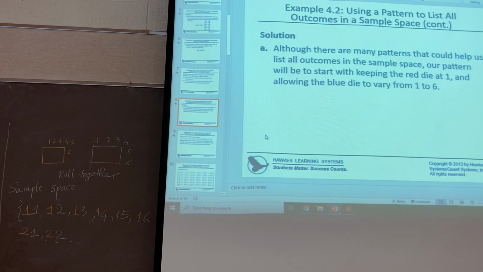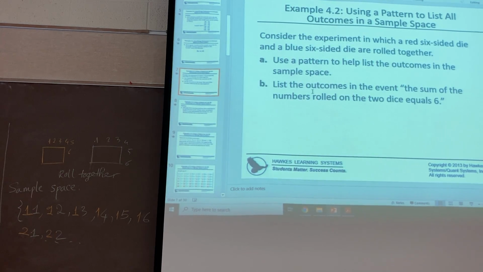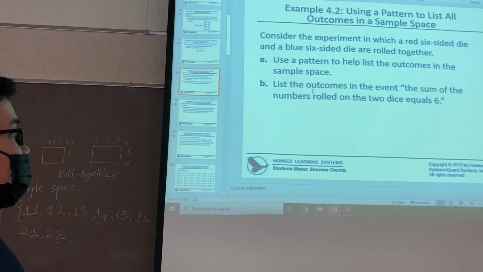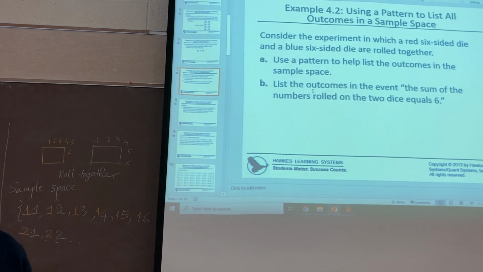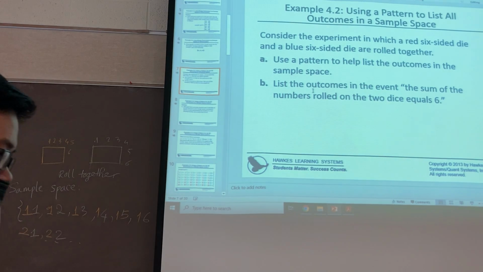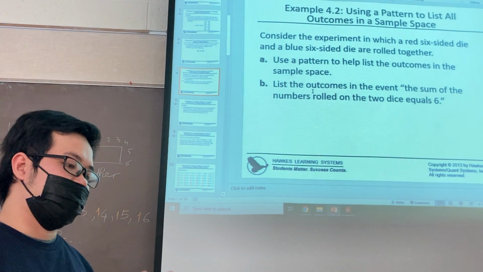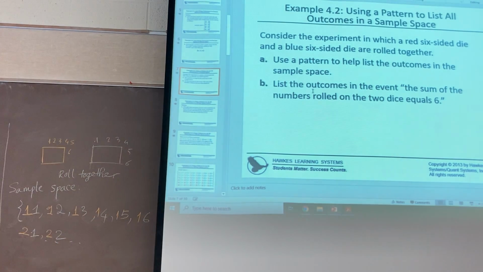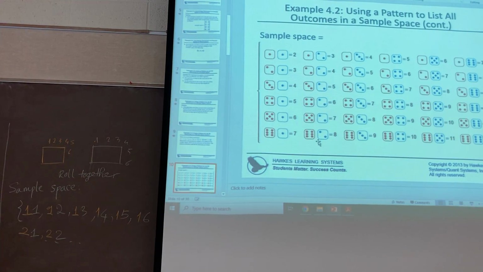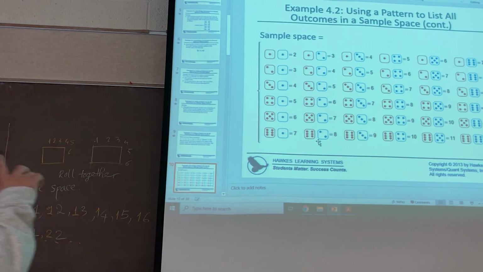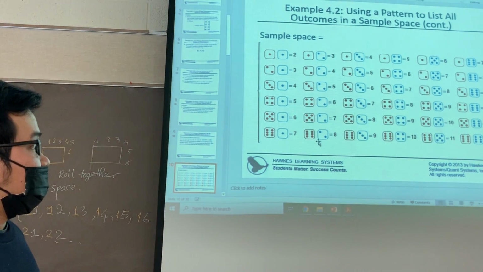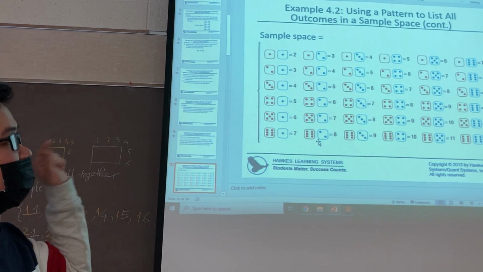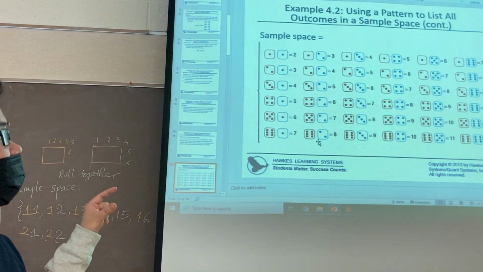And question B here is, list the outcomes in the event the sum of the numbers drawn on the 2 dice equals 6. So they want the outcomes where the result of the two dice is 6. Now look at the sample space. Can you determine the event in this case?